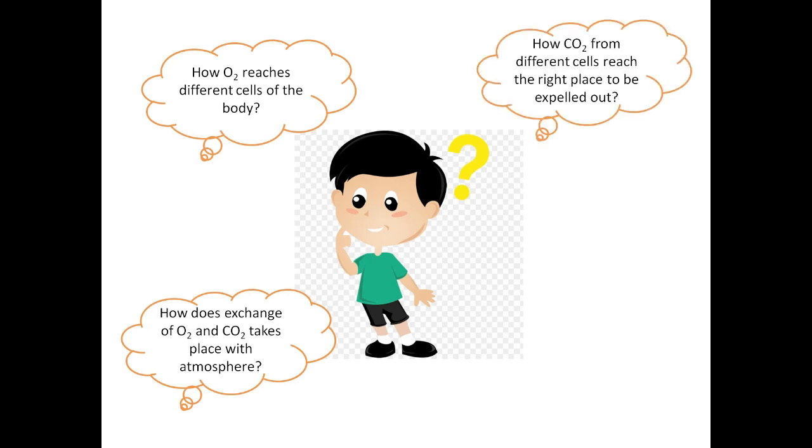The third question is: how does carbon dioxide from different cells reach the right place to be expelled out? We know that for respiration, carbon dioxide is released as a byproduct. How does this byproduct, carbon dioxide, get out of the cell? That is the third question. For these questions, we will get the answers at the end of the lesson.